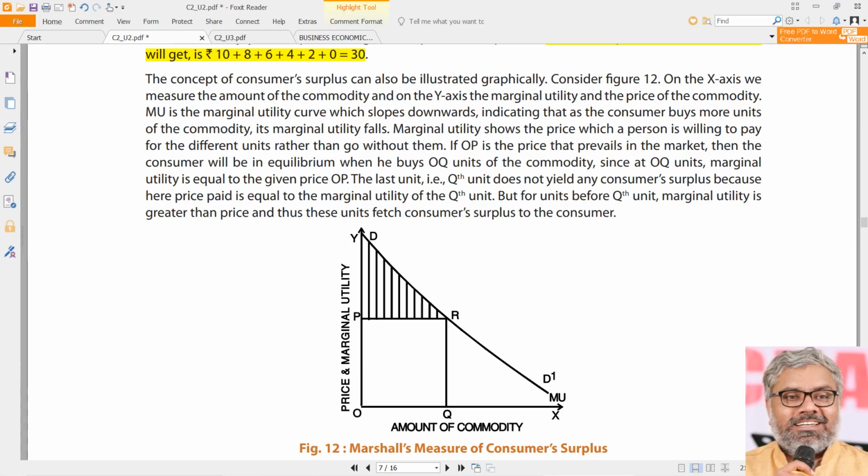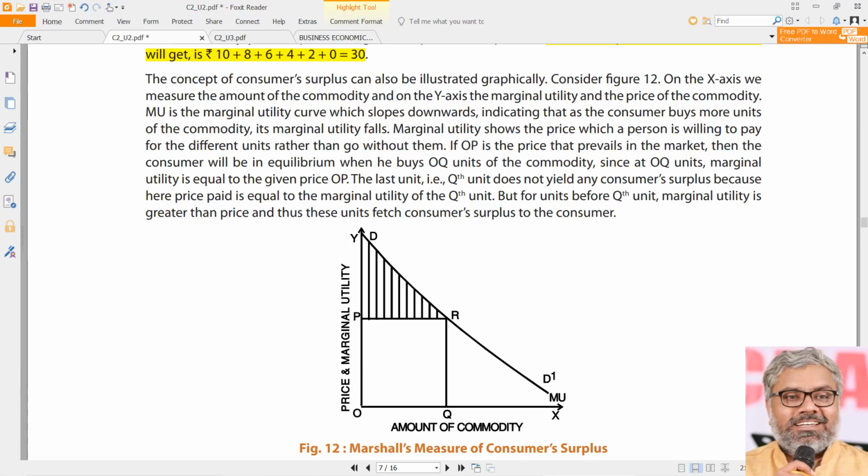In either case, we know the curve is going to be downwards only. If price is on the y-axis and quantity is on the x-axis, we call it the demand curve. If marginal utility is on the y-axis and quantity is on the x-axis, we call it the theory of diminishing marginal utility, but both are the same. Both are indicating the same phenomenon.